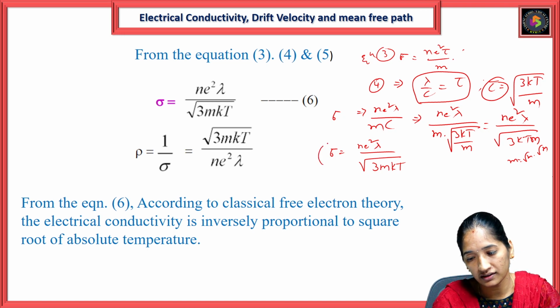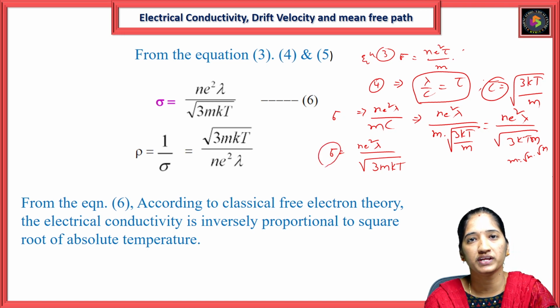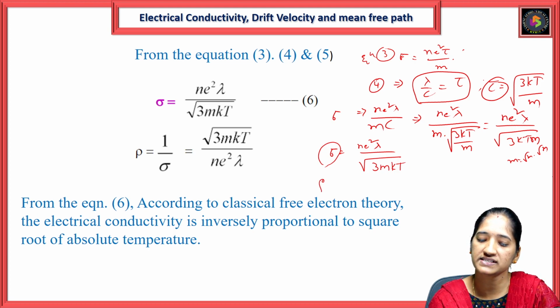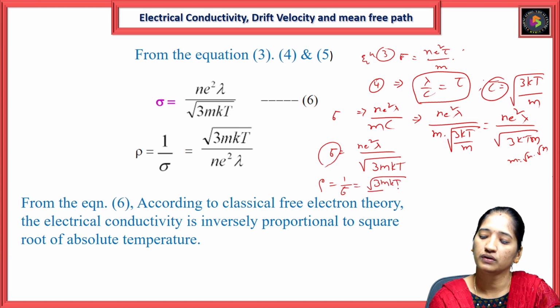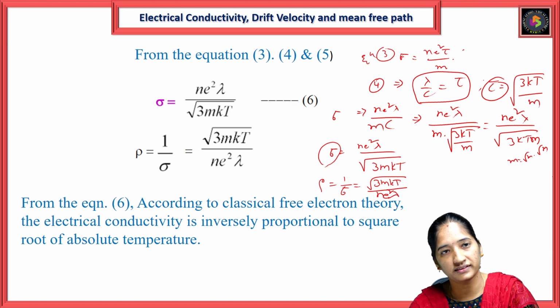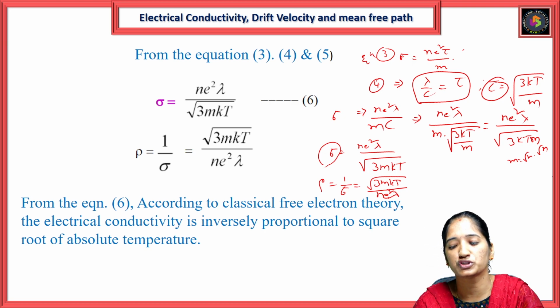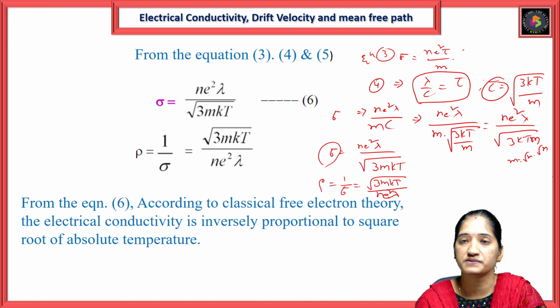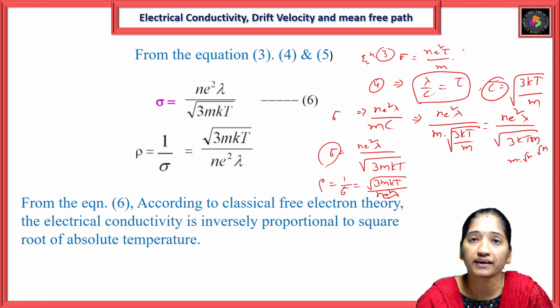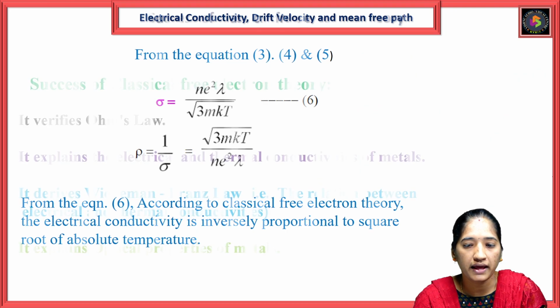So we know the resistivity definition, that it is inversely proportional to the conductivity. So resistivity equals 1 by sigma equals root 3 m k T over N E square lambda. So, according to the classical free electron theory, the electrical conductivity is inversely proportional to the square root of the absolute temperature. This is the electrical conductivity equation.